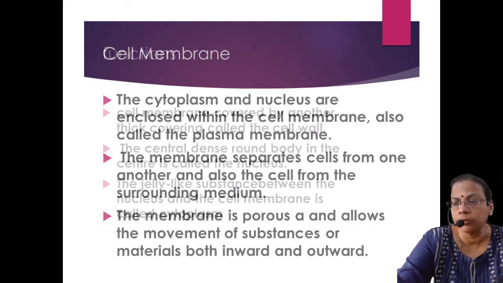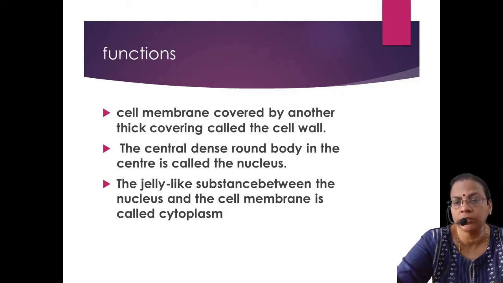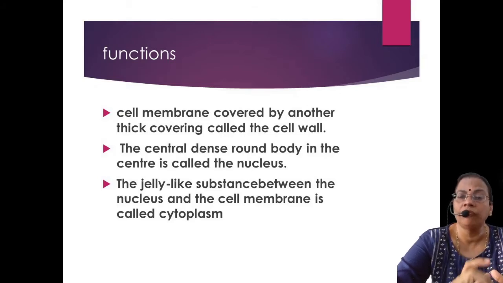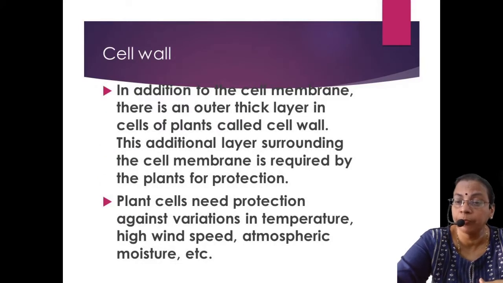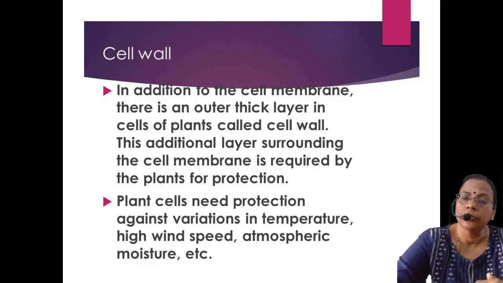Then we'll move on to the next one, the functions of the cell. The same points, even then. The cell membrane is covered by another thick covering called the cell wall in plants, and the central dense round body is called the nucleus, which is very important, as it controls all the vital processes taking place within the cell. The cell itself encloses a jelly-like matrix called cytoplasm, and the cytoplasm contains many subcellular components called organelles.